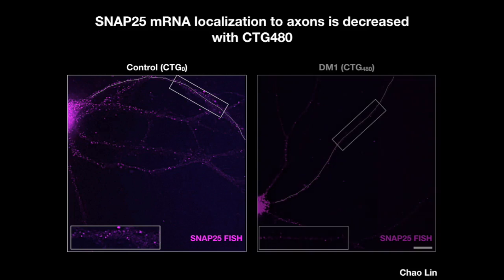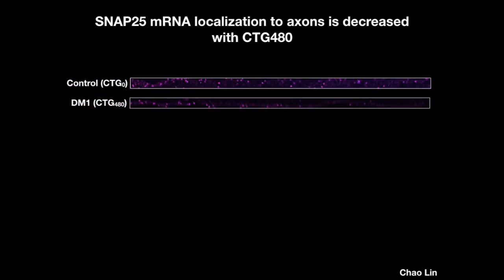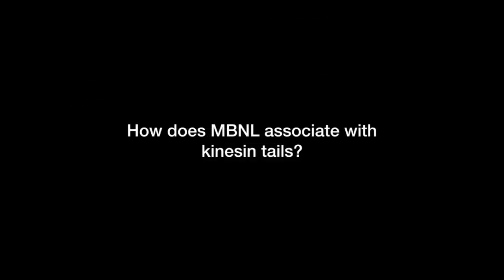But if you look on the right at cells that have RNA foci and the muscleblind sequestration, we have a significant reduction of SNAP25 RNA in distal axons. Our lab is currently trying to investigate the functional consequences of SNAP25 RNA mislocalization. Eric's lab is focusing now on what are the molecular mechanisms on how kinesin interacts with muscleblind. Then I'm going to let him take it away and share some of the exciting research from his lab.